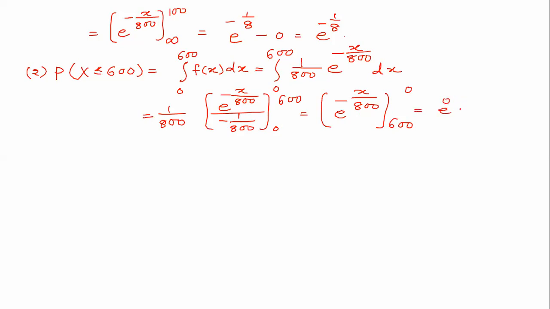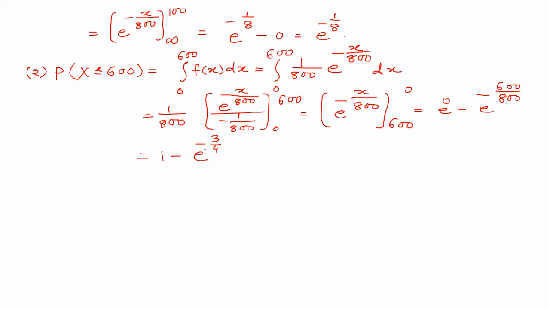So this is e to the power 0 is 1 minus e to the power minus 600 upon 800, and this is equal to 1 minus e to the power minus 3 by 4. This is the probability. If you are interested, you can use the calculator and get the value of this. So in this way we have solved both the probabilities.